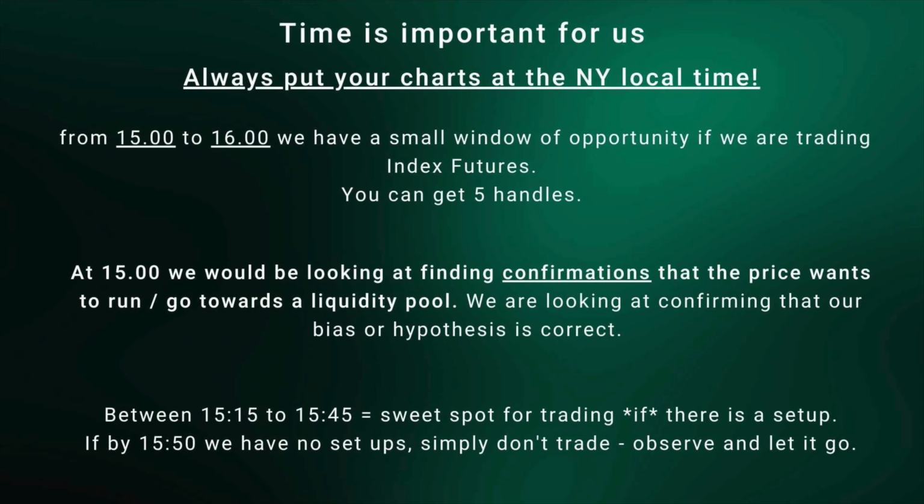ICT tells us that between 3 and 4 in the afternoon, we have a small window of opportunity where we can actually be trading index futures. He was telling us that we can easily get 5 handles only in that hour of the day. But we would be looking at finding confirmations that the price actually wants to run and wants to go towards our goal, which is probably going to be a liquidity pool. We are indeed from 3 to 4 looking at confirming that our bias or our hypotheses are correct.